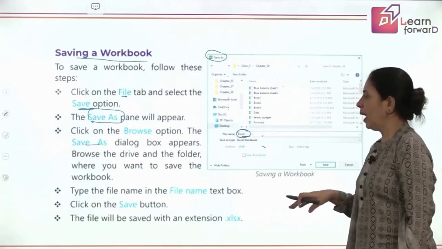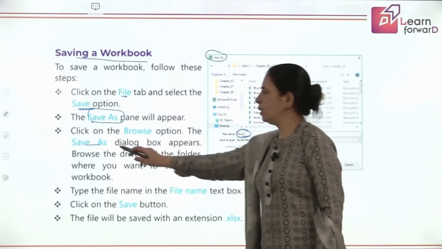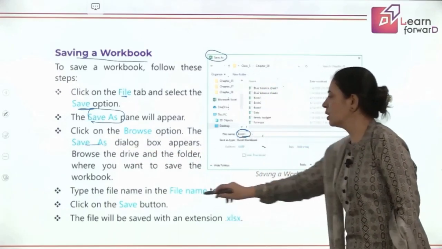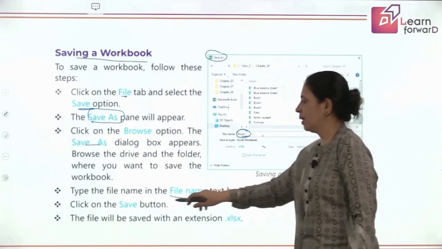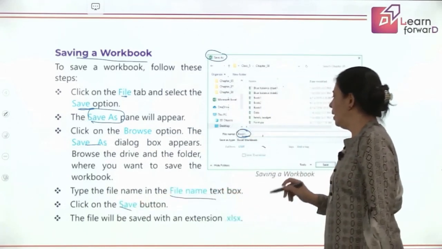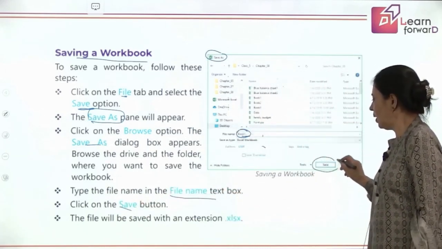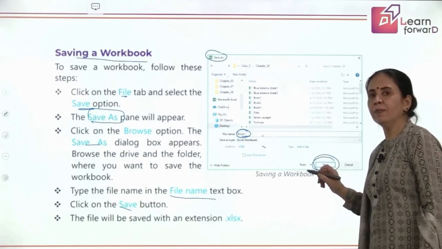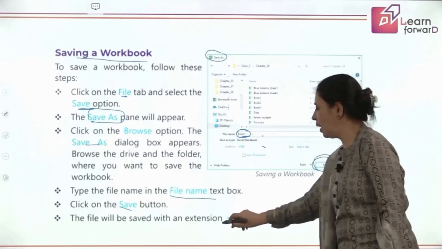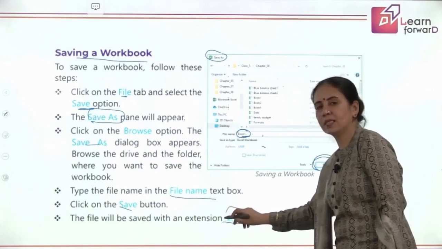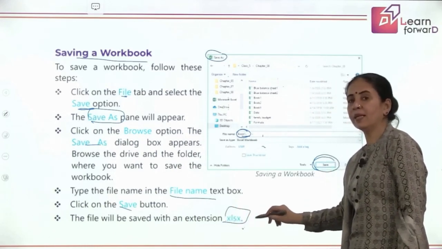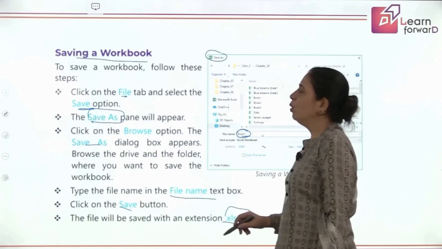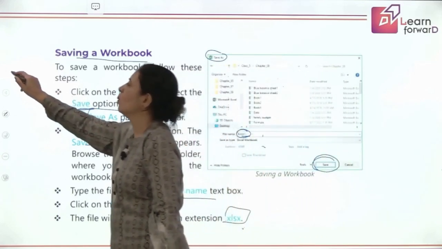Okay, and after this, just give the file name and click on the Save button. So this is the Save button, children, and when you click on the Save button, the file will be stored as XLS.